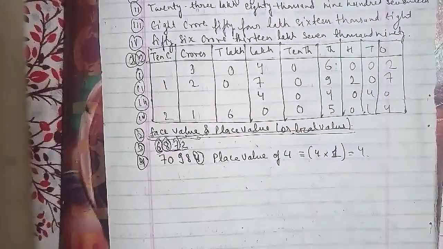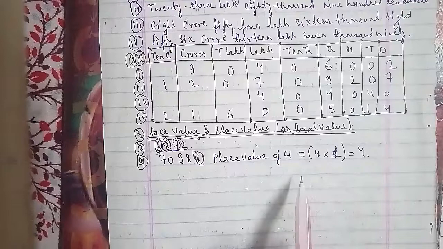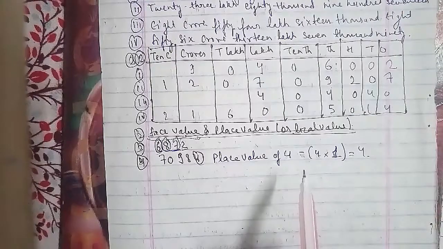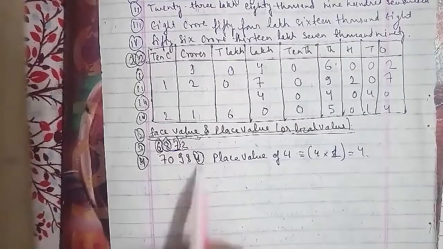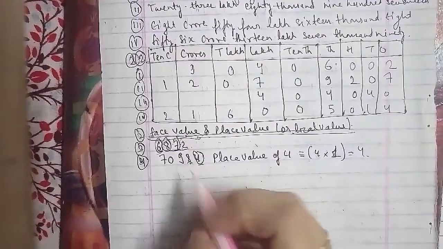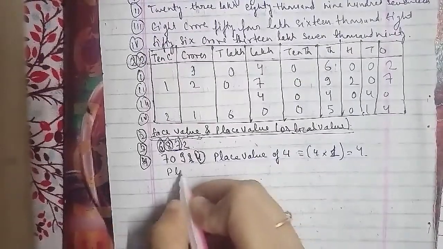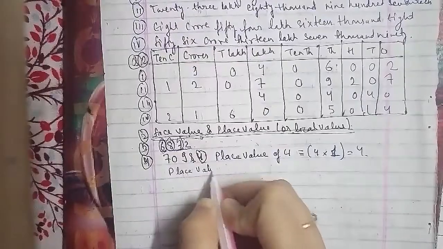The second, we'll find out for the other one, that is for 8. So 8, this is your ones, this is your tens. So the place value of 8 equals 8 multiplied by 10, and that is equal to 80. So 8 tens are 80.